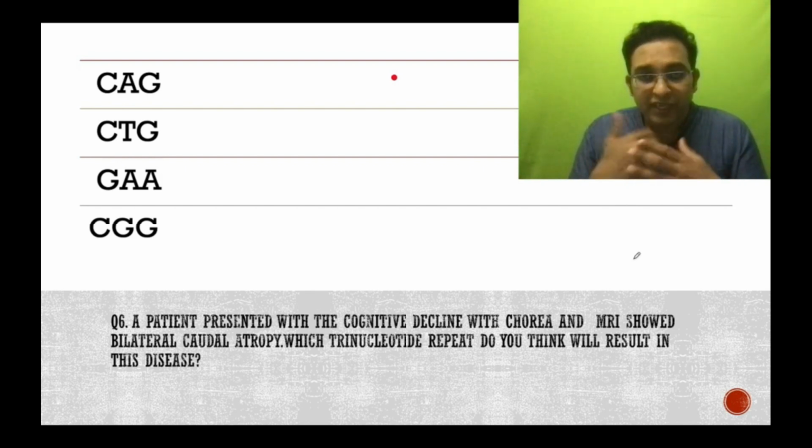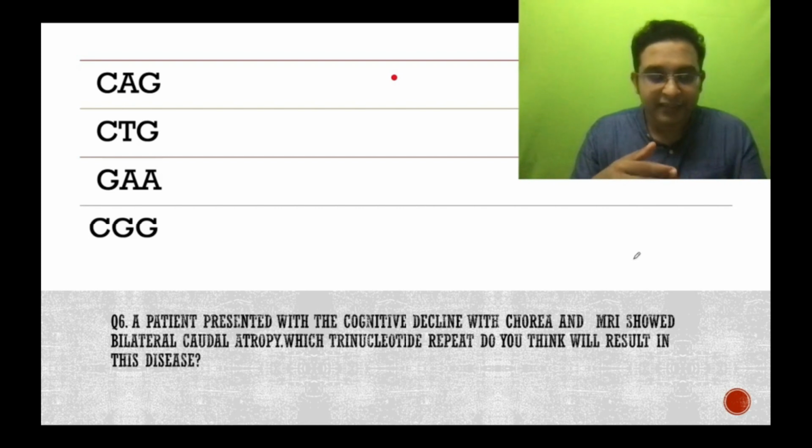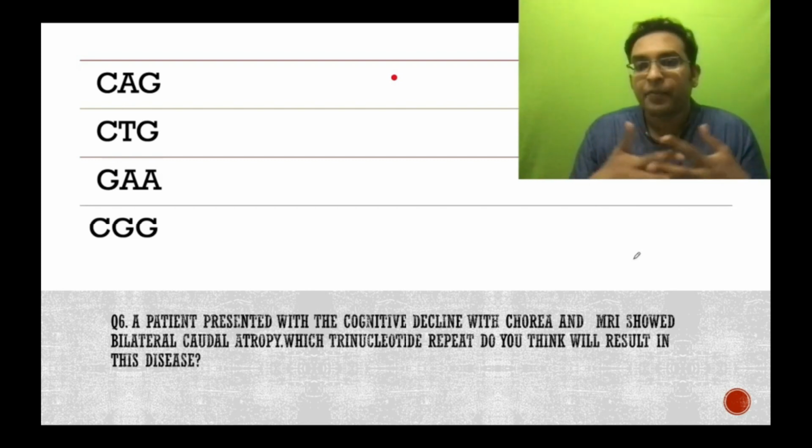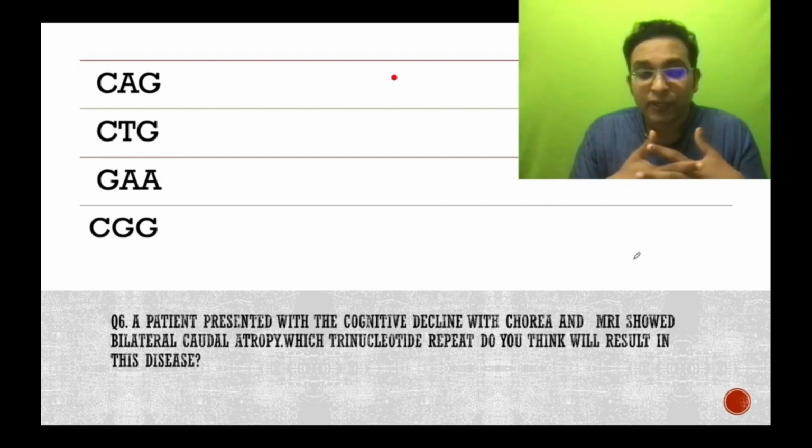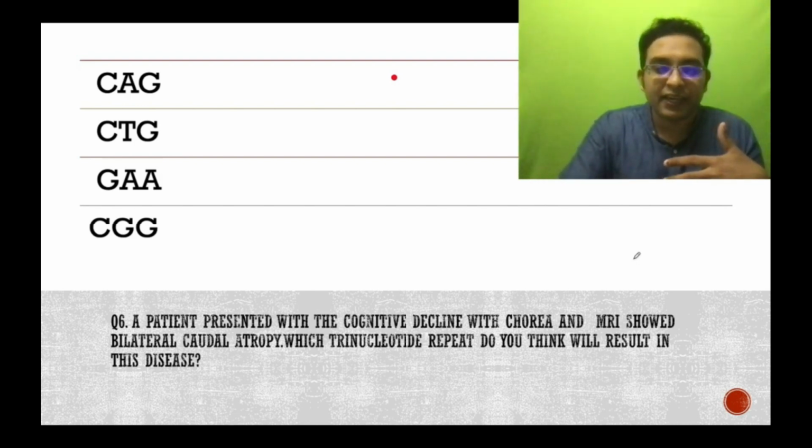So as you know, this has been repeatedly asked in many entrance exams. I had discussed and asked again and again in the mock exams which we had conducted. So this is regarding bilateral caudate atrophy which we find in Huntington's disease. So the question is, what is the trinucleotide repeat which we find in Huntington's disease?